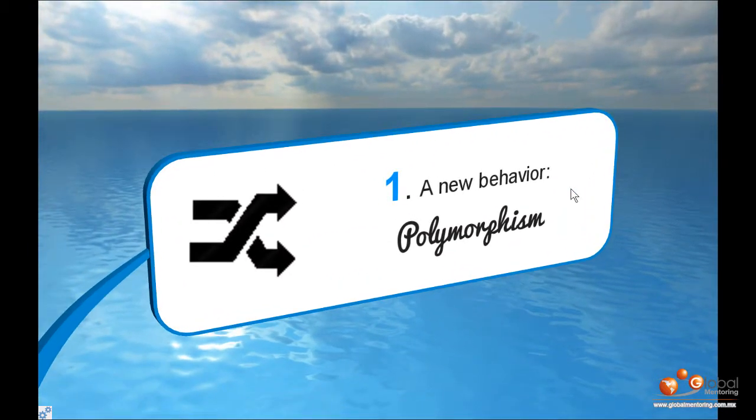A new behavior, polymorphism. In this section, we'll study the characteristics of polymorphism. What is polymorphism? Where will we use it? And its relation to object-oriented programming in Java. Likewise, we'll see the use of the reserved words this and super, and in turn the use of these reserved words in Java. We'll create a project to put this concept into practice.